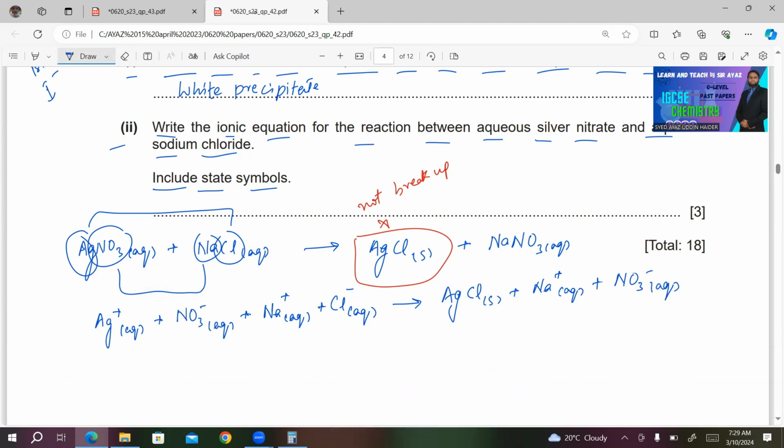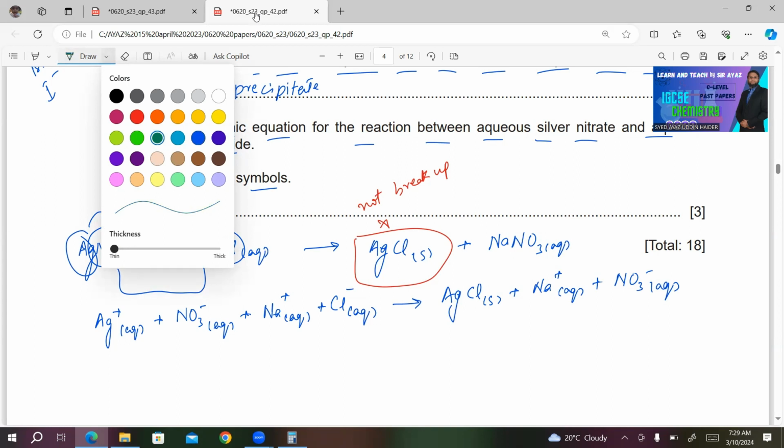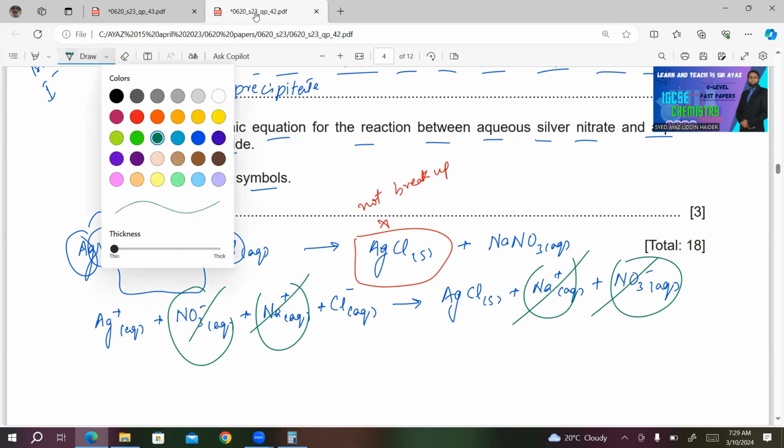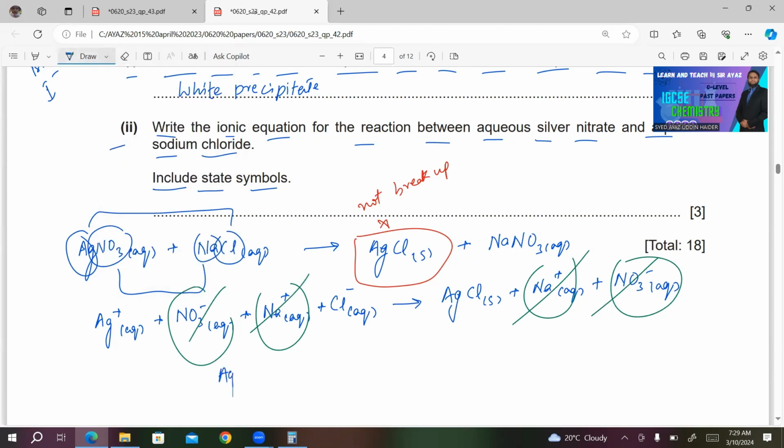So spectator ions will be cancelled out. On both sides of the equation, you will see NO3- is a spectator ion as well as Na+. These will be cancelled out. So in the end, we will be left with these ions: Ag+ aqueous plus Cl- aqueous gives AgCl solid. This will be the final ionic equation.